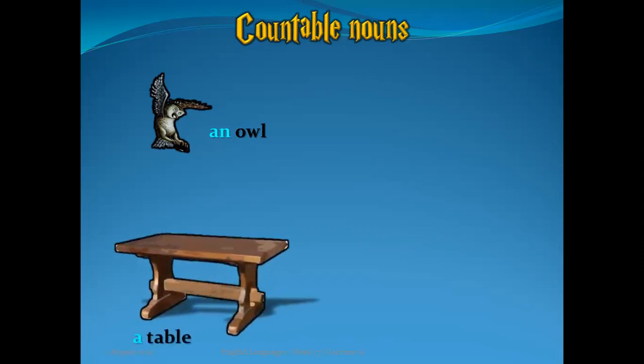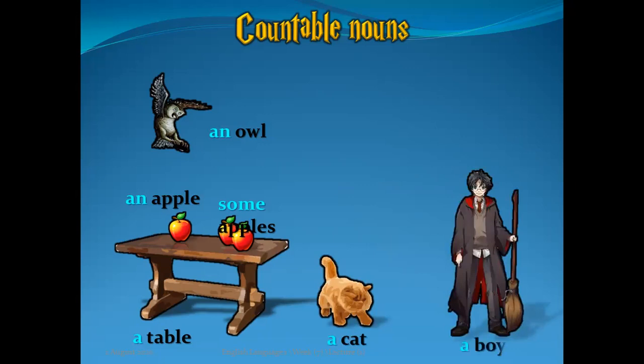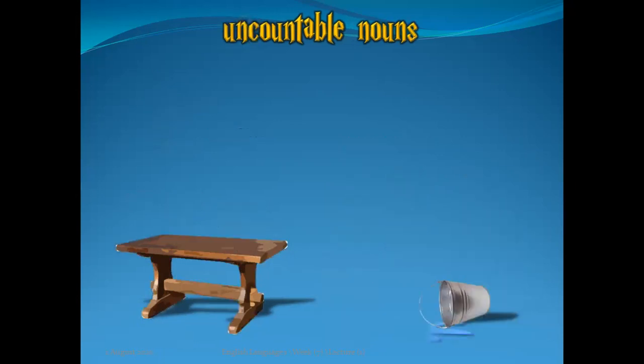Okay, look here. A table, it's a countable noun. An apple, it's a countable noun. An apple, there will be some apples. Also we have a cat. Also we have a boy. Also we have girls. Okay, do you see all these things? These things are countable. هذه كل الأشياء اللي حكينا عنهم, these are countable.